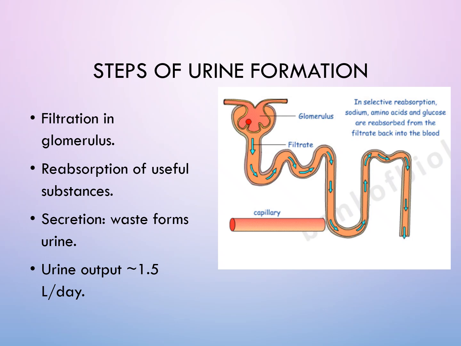Second step, reabsorption. Now what happens when the filtrate is strained, whenever the blood is filtered, there are very small particles like glucose, like sodium ions, potassium ions, they also come into the filtrate. They also come out of it to be eliminated in the form of urine, but they are important for our body.